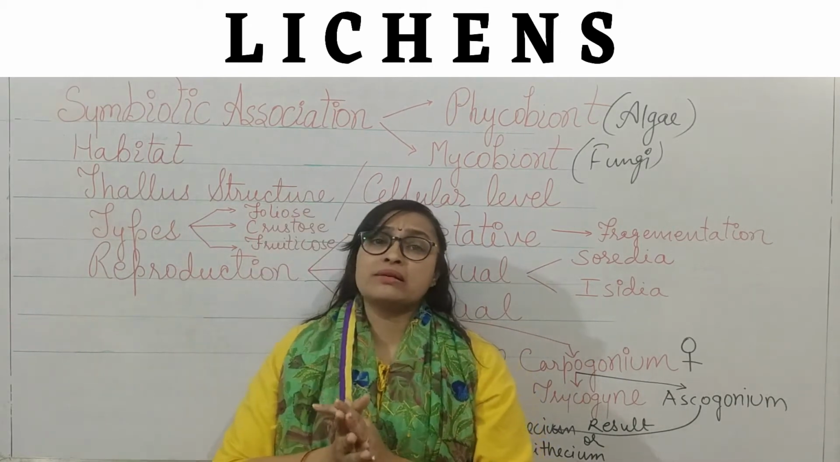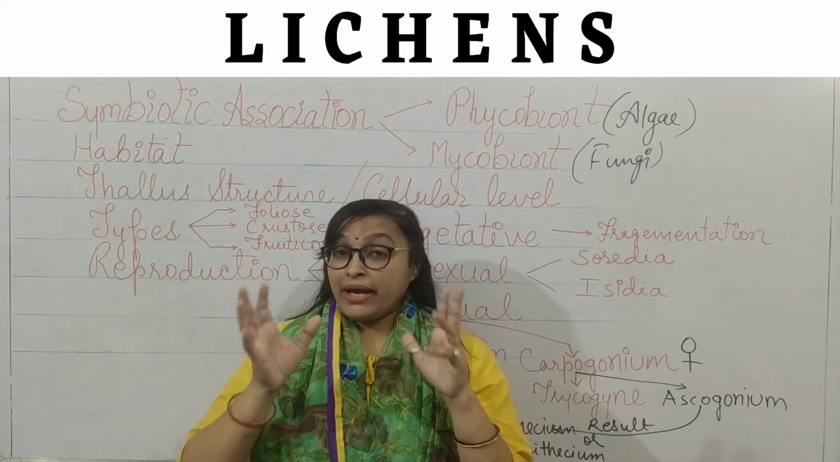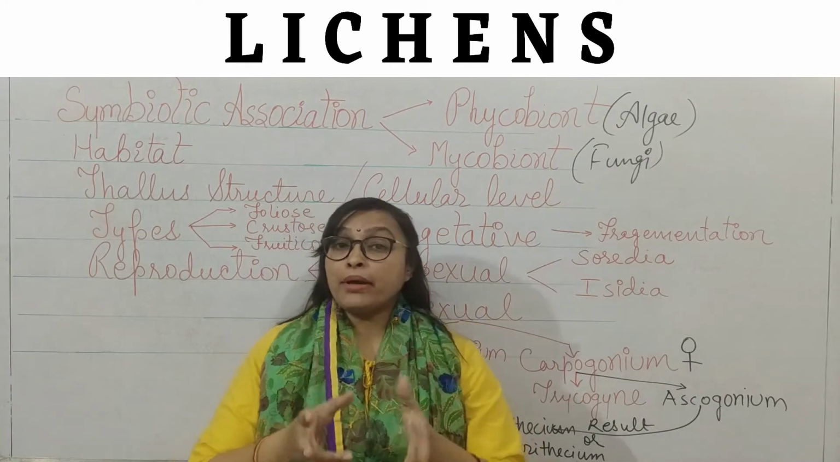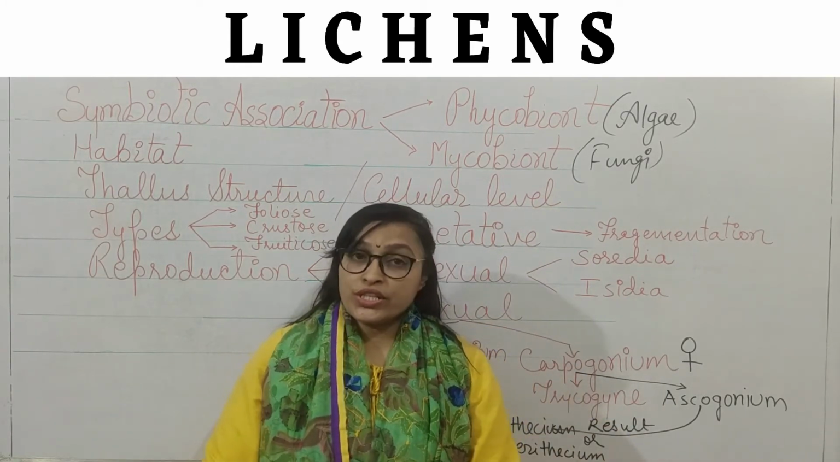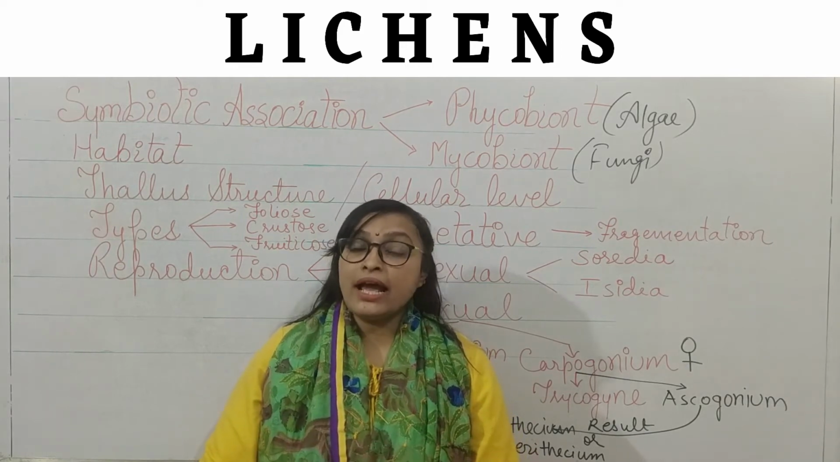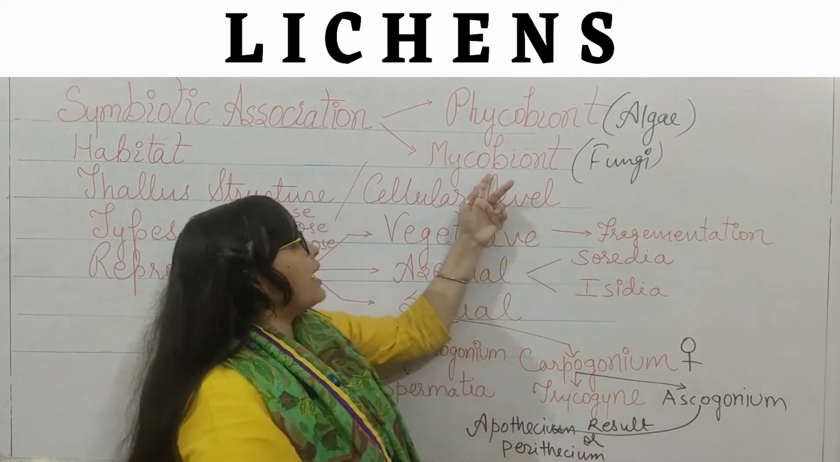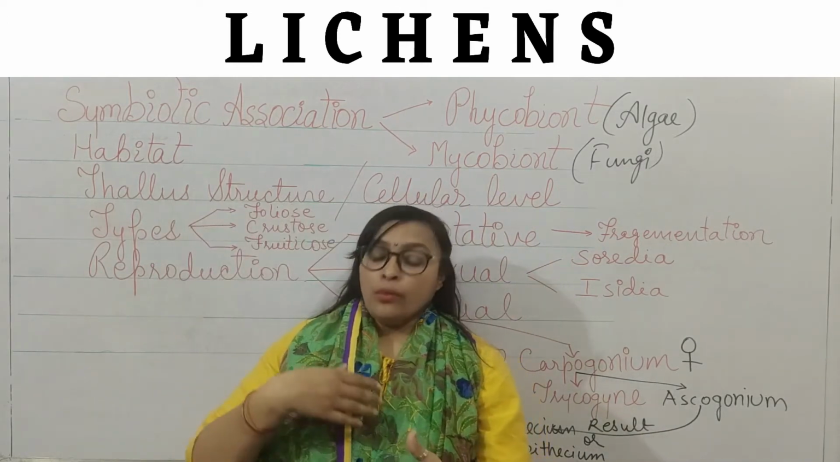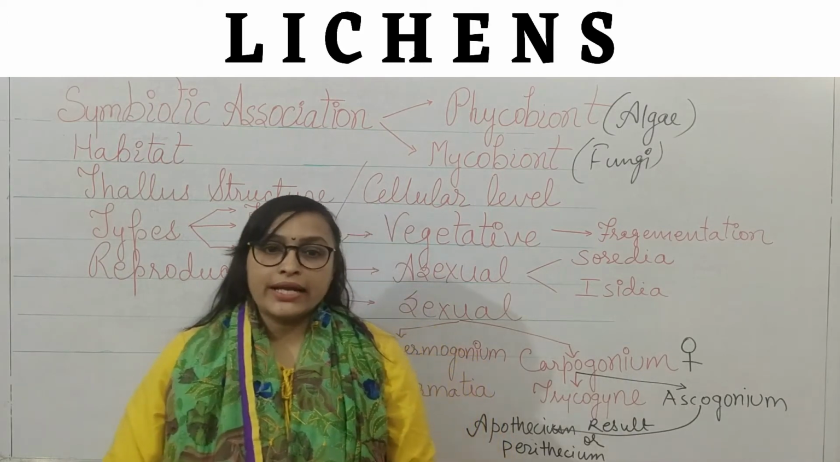This dual organism helps each other: the algae or phycobiont member provides food, glucose, just after photosynthesis to both partners, and in return the fungal partner, that is the mycobiont, provides minerals and water to the algae.